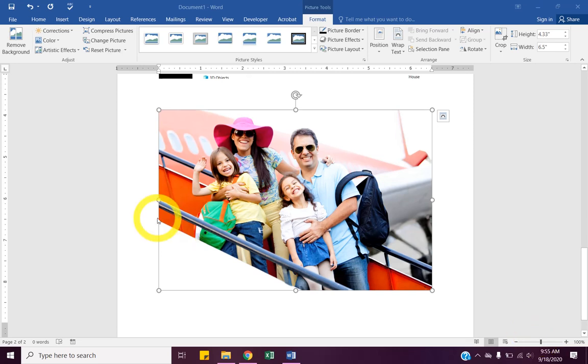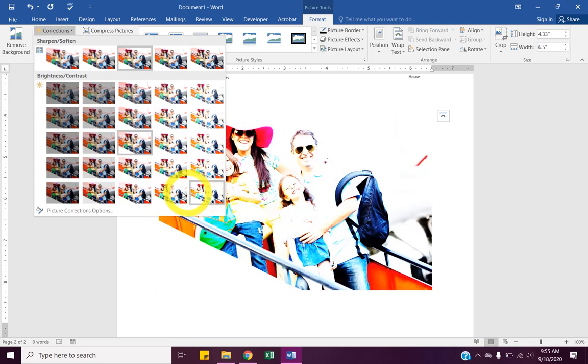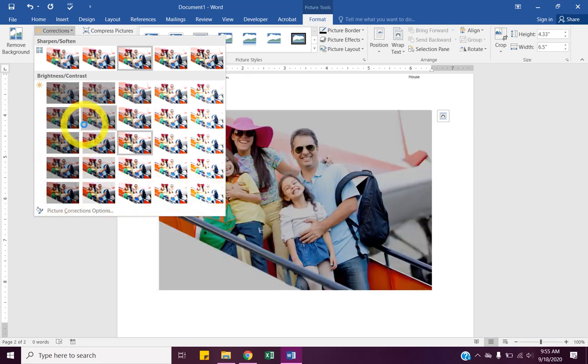So at the far left of the ribbon, we have corrections, remove background, color, all through that. So let's hit the drop down for corrections. We can sharpen or soften. Brightness and contrast, they all have previews of what they're going to look like.